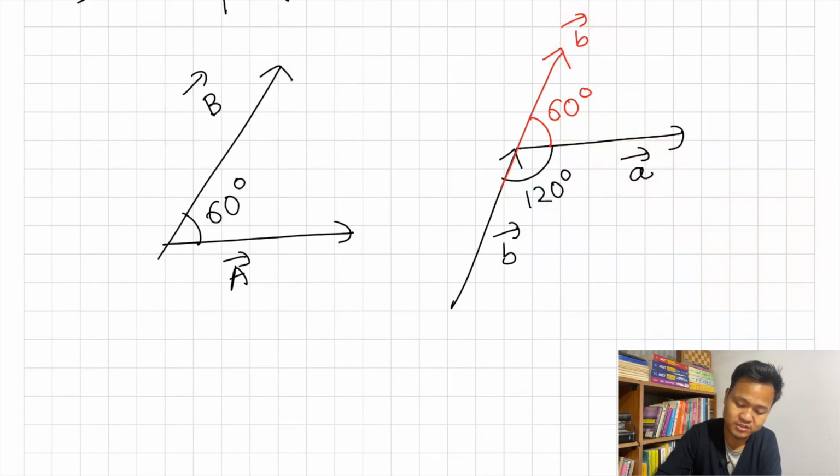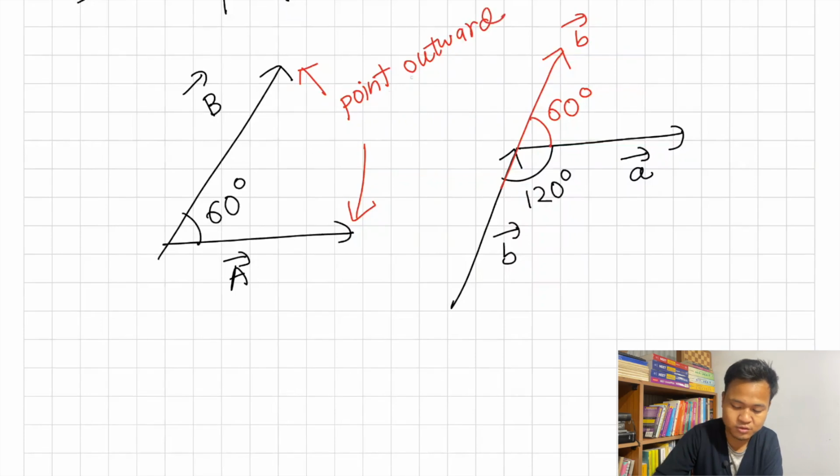What is the condition here? Whenever you want to find the angle between two vectors, both vectors should always point outwards. It has to point outward from the point of intersection.